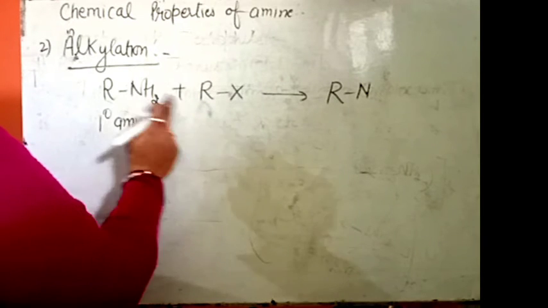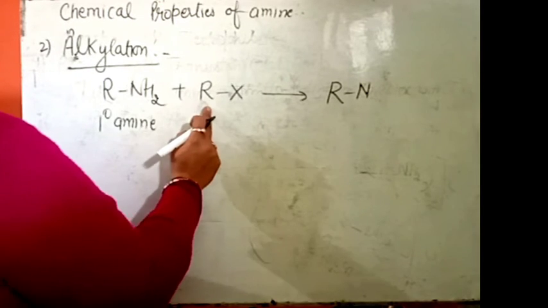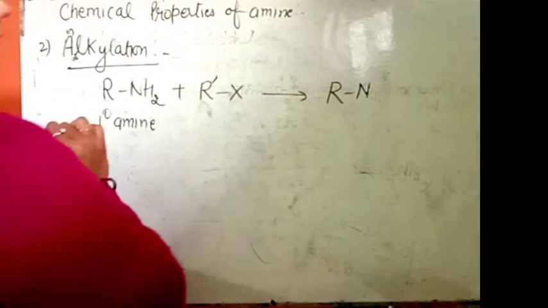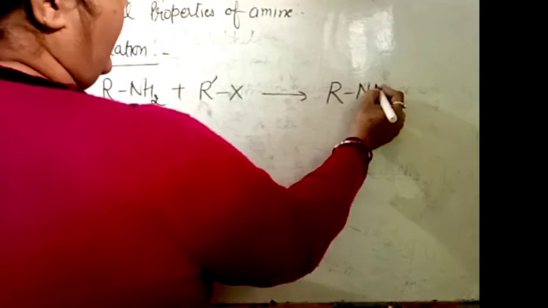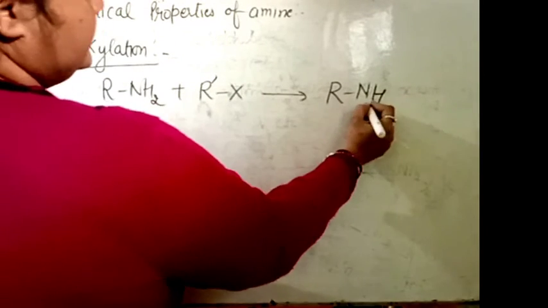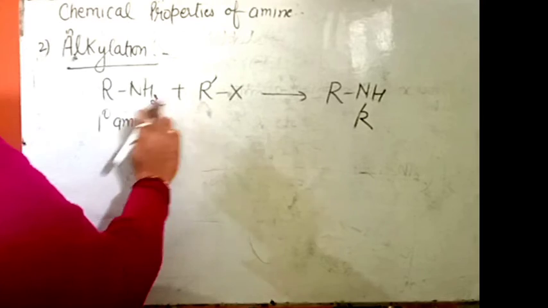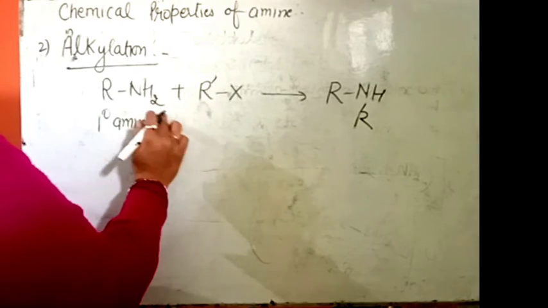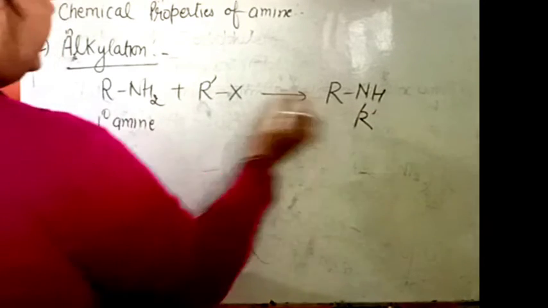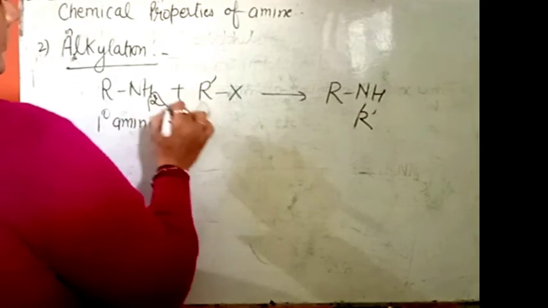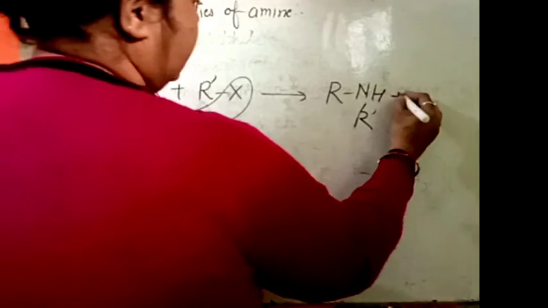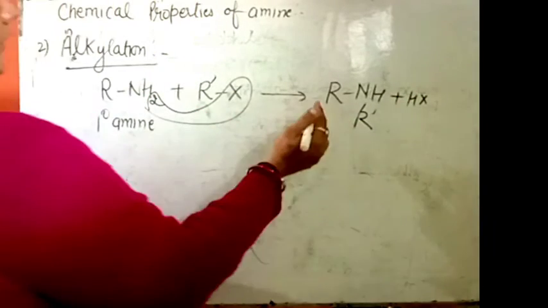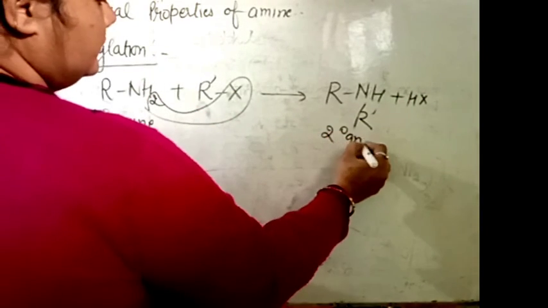Then that primary amine reacts with a haloalkane in which R can be the same or a different R. If I am taking a different R, then we put R dash, then one H of that amine is replaced by the R dash group, and H and X are removed as HX. Then a secondary amine is formed.